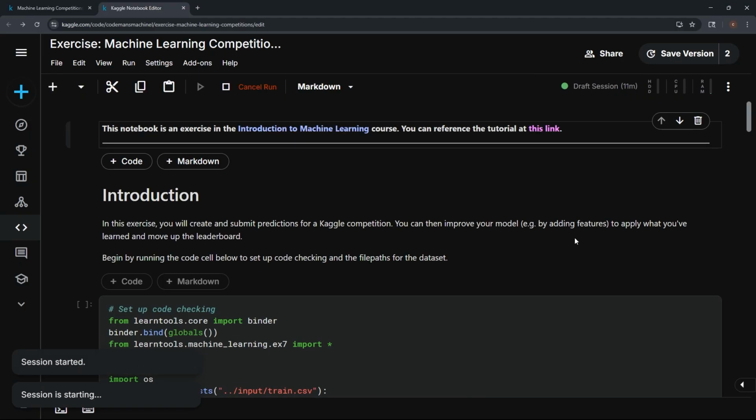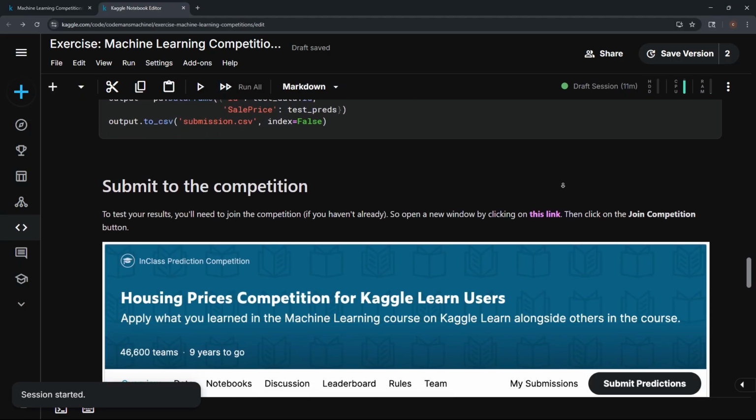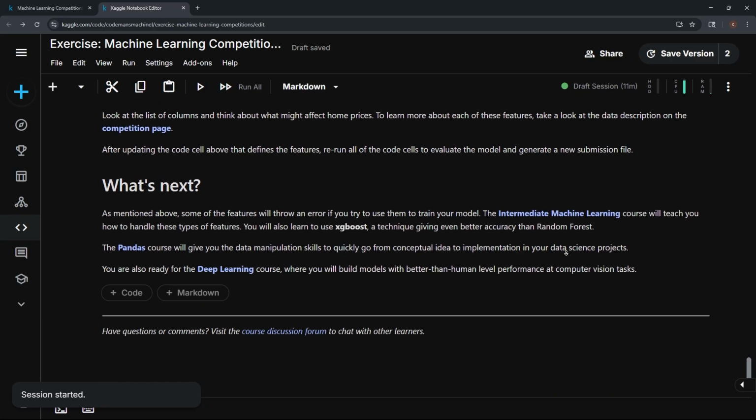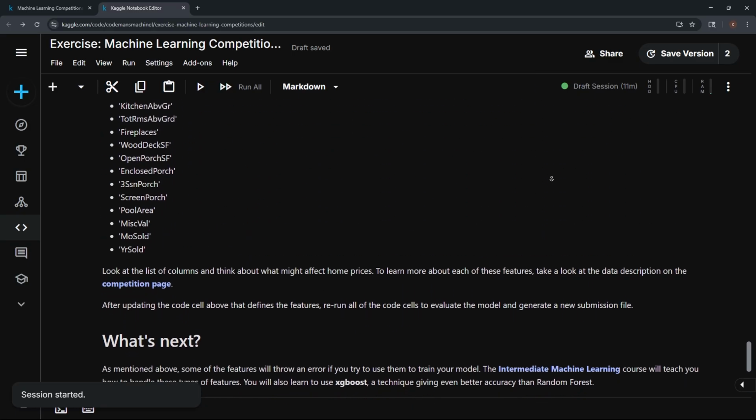How inconsistent. Whatever, it doesn't matter. It's free, right? I don't want to get in trouble like I did with freeCodeCamp.